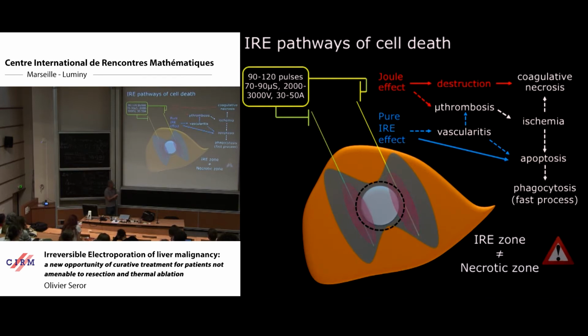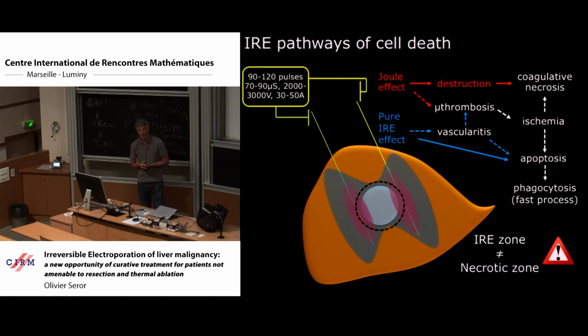That means that because we have phagocytosis, there is a trend of disappearance of the treatment area during the follow-up. And we can see that with imaging. And this is important because the way we assess the treatment response is deeply different from what we do when we perform thermal ablation.